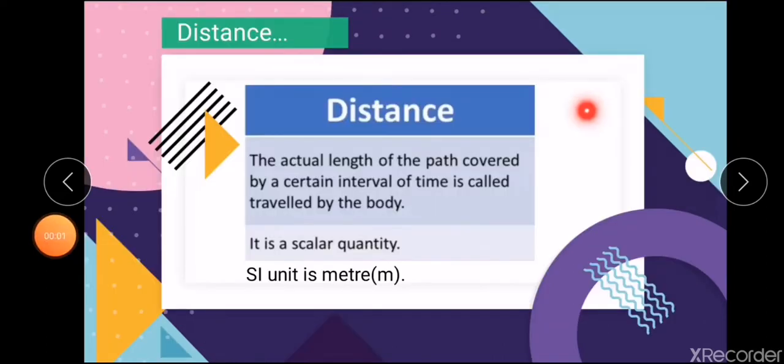Distance is a common term we are using when we are traveling somewhere. Now let's see what this distance is. It is the actual length of the path covered by a body in an interval of time. It is a scalar quantity measured in meter, kilometer, miles, or whatever may be. The SI unit is meter. Scalar quantity means the quantities which have only magnitude, no direction.